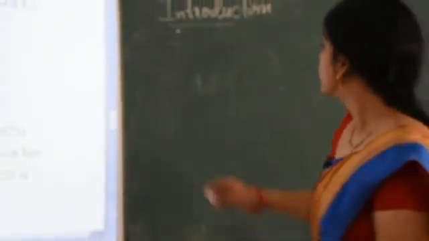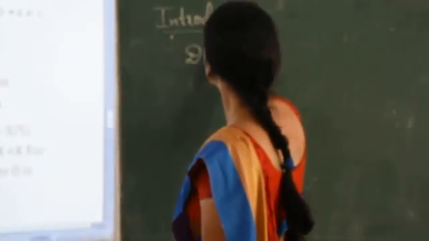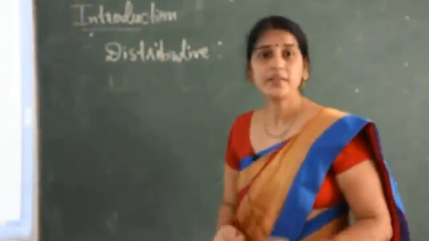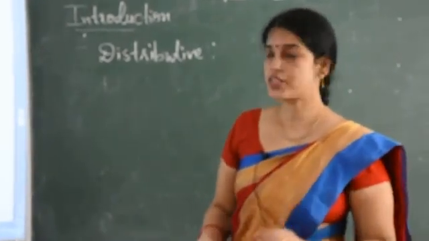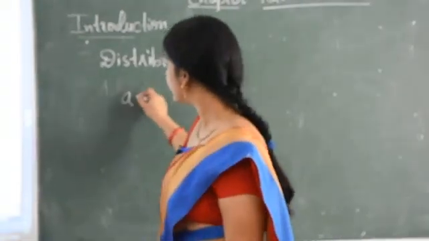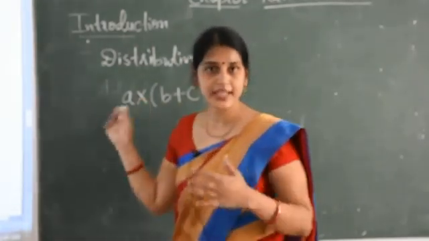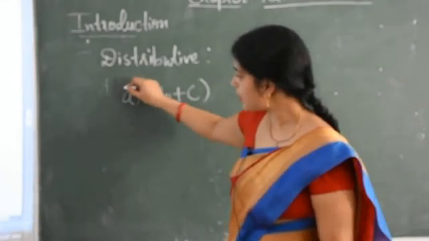Now let's see the next property, that is the distributive property. Now what is the distributive property? Again we have to take three rational numbers, but here the property is a into (b plus c). How to solve it?